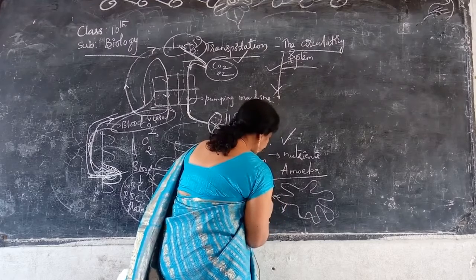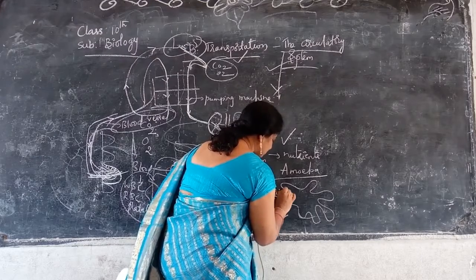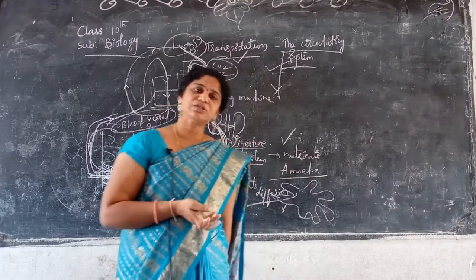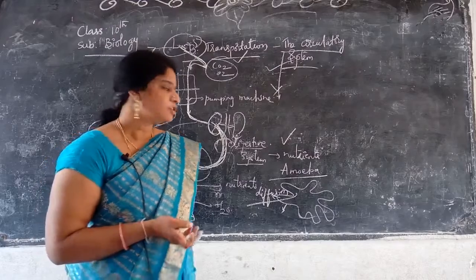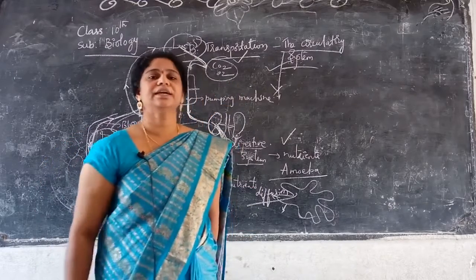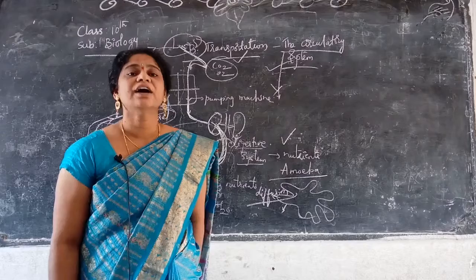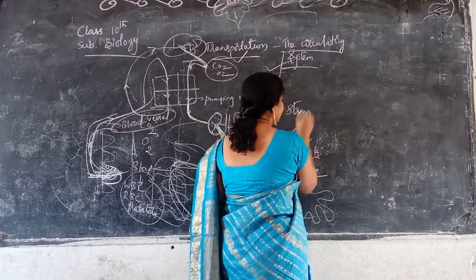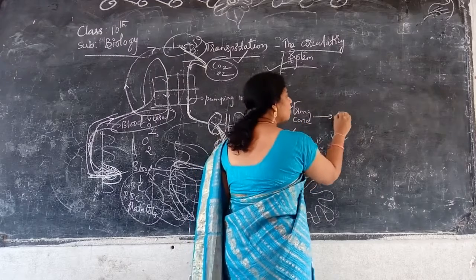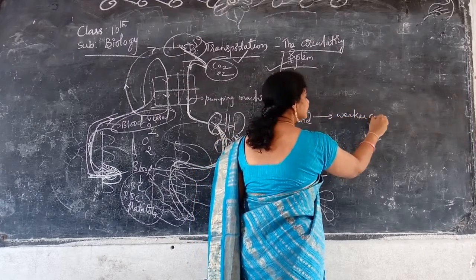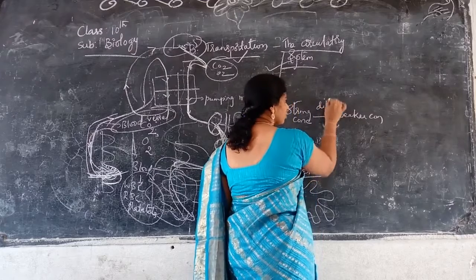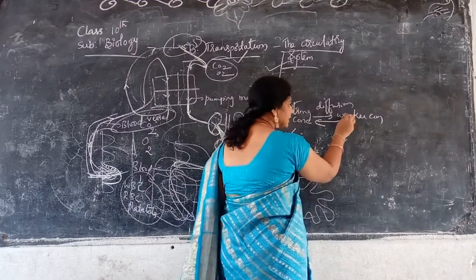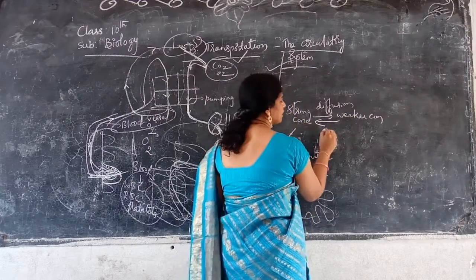What is that process? Diffusion. Exchange of gases occurs through diffusion only, and exchange of materials and nutrients occurs through diffusion itself. Okay, what is meant by diffusion again? From the stronger concentration to the weaker concentration, this is called diffusion. What is meant by osmosis? The reverse, weaker concentration to stronger concentration, this is called osmosis.